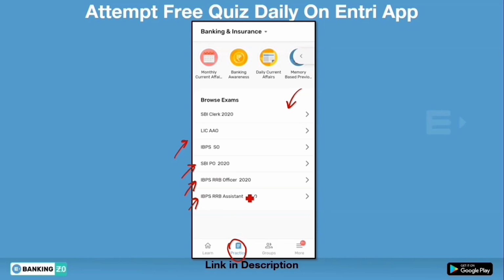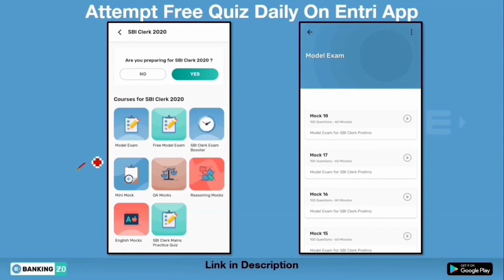After clicking on this, you will get your free mock test. Let's suppose you have clicked on SBI Clerk 2020. After clicking it, you will see the interface like this. Our app will ask you, are you preparing for SBI Clerk 2020? Then simply click on yes. Then you will see the number of courses related to SBI Clerk 2020. You can attempt any of these courses related to SBI Clerk 2020.